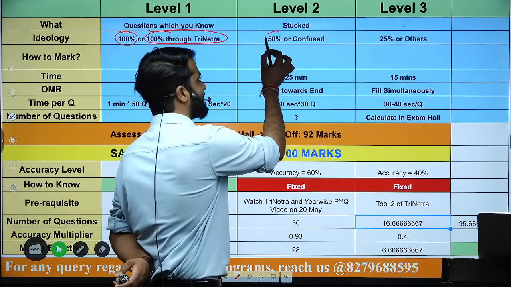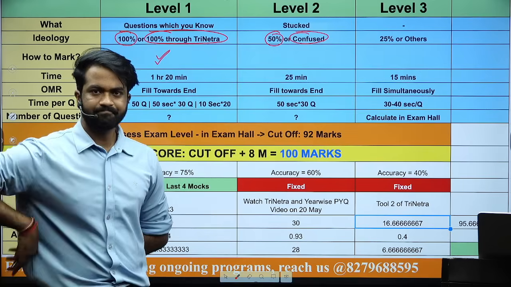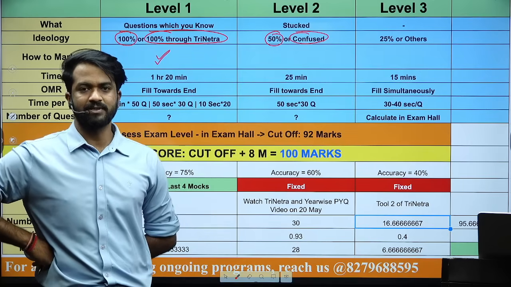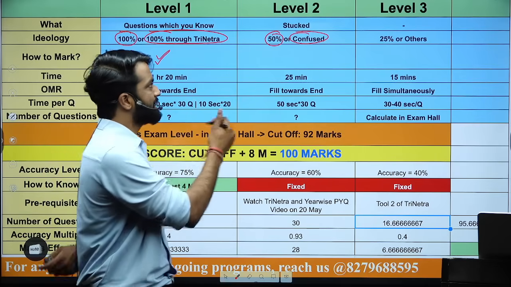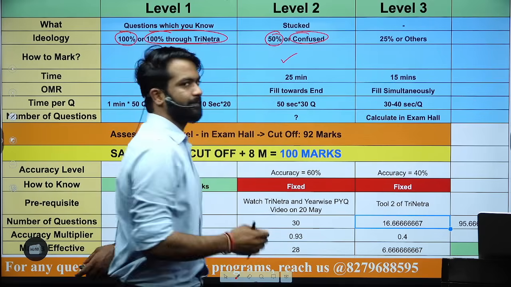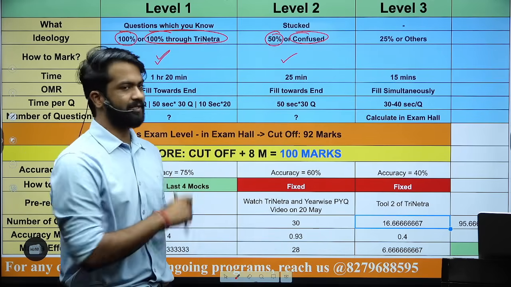Generally, I call them 50% sure or confused questions. You are able to eliminate, let's say, 2 options, but you are stuck in 50% वाले questions. Level 2. Just mark them with a single tick. Now let's come to level 3.